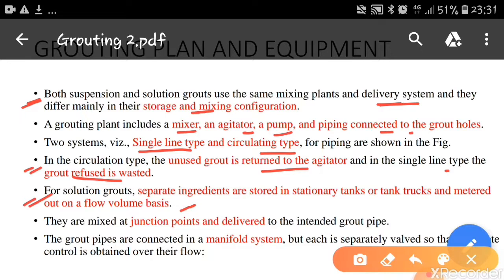They are mixed at junction points where desired, and then delivered to the intended grout pipes. The grout pipes are connected in a manifold system, but each is separately valved so that control is obtained over their flow rate. This is a technique adopted in grouting.